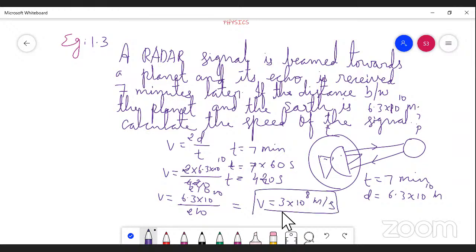This is nothing but the speed of the signal, or electromagnetic waves, which is equal to the speed of light. Almost equal, like that we can take. So this is the explanation about the numerical problem.